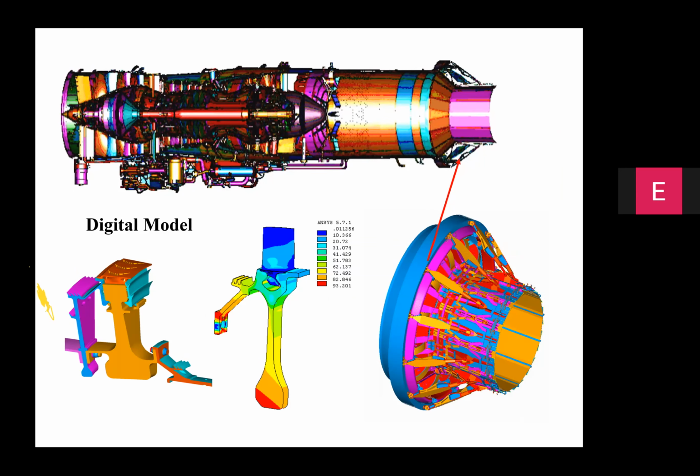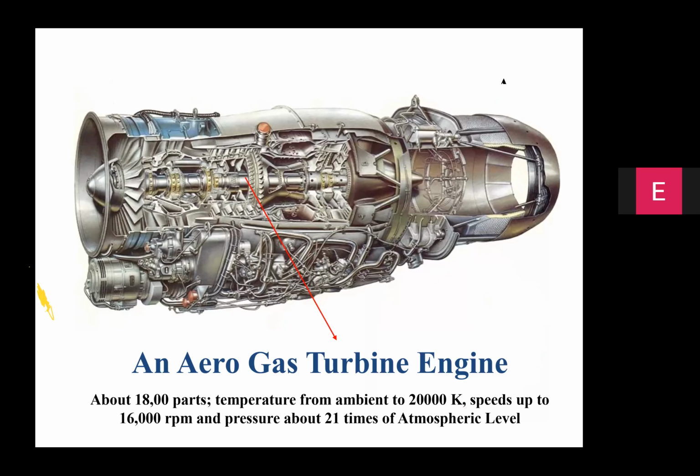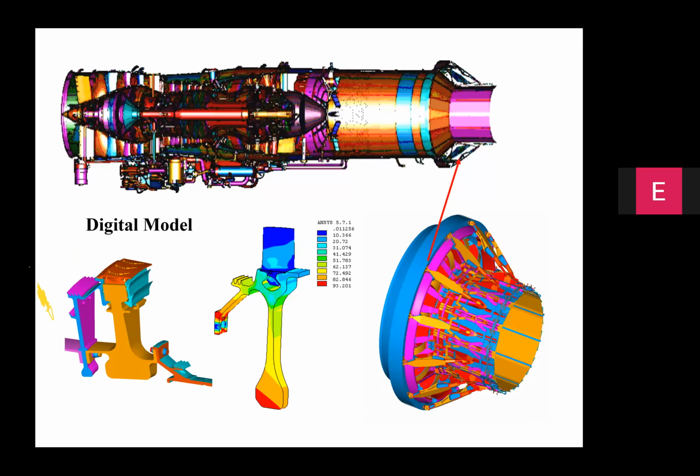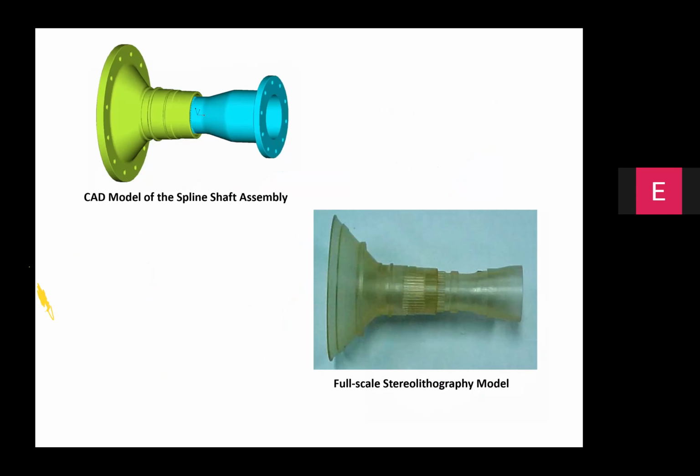It has very low wall thickness, anywhere between 2 to 2.5 mm. And if you see, it employs spline joints for connecting these parts. So we had to do the stress analysis of this particular component during the process of design and development.